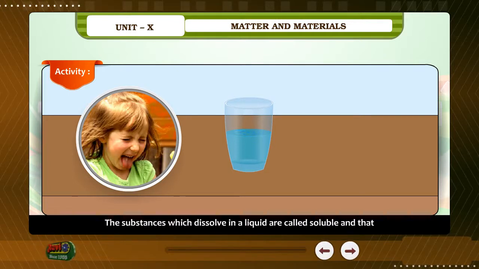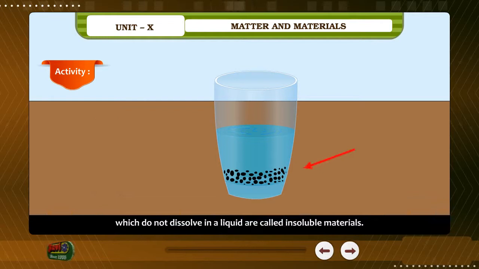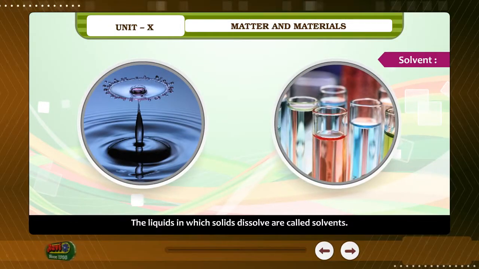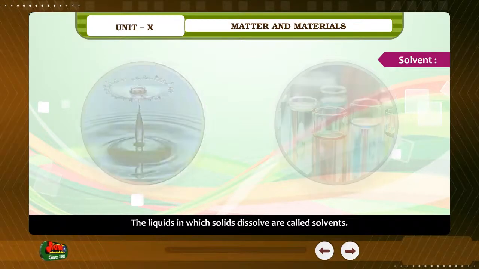The substances which dissolve in a liquid are called soluble, and those which do not dissolve in a liquid are called insoluble materials. Solvent. The liquids in which solids dissolve are called solvents.